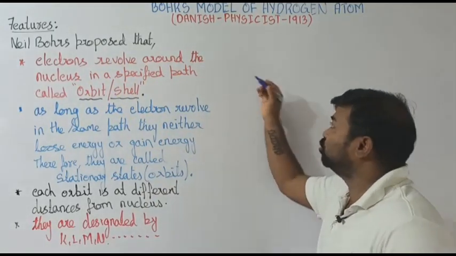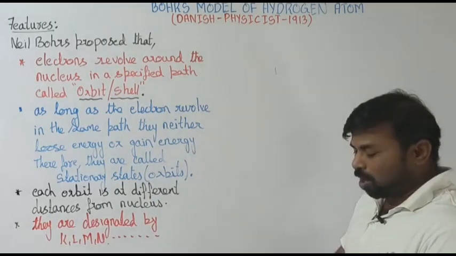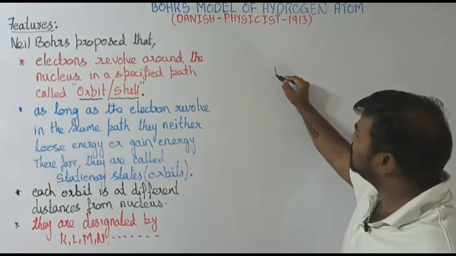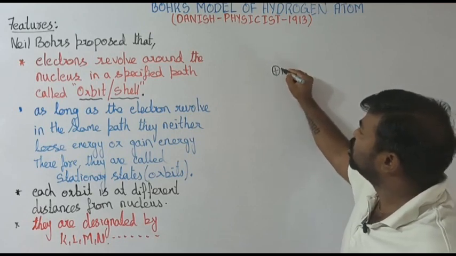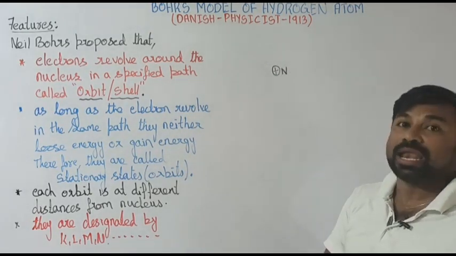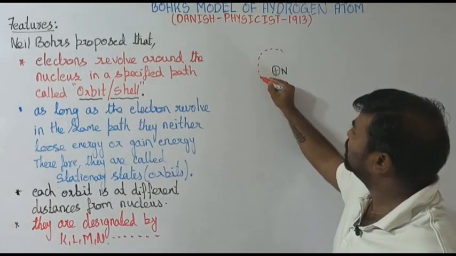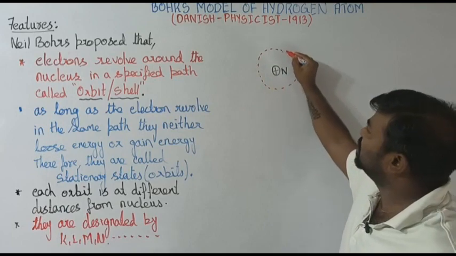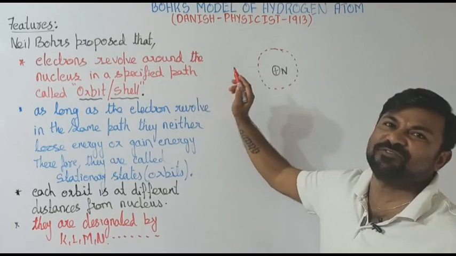So let me explain to you. According to Mr. Niels Bohr, if you take the middle part, the center part, as the nucleus, then this is the path. Electrons revolve around the nucleus in a specified path.